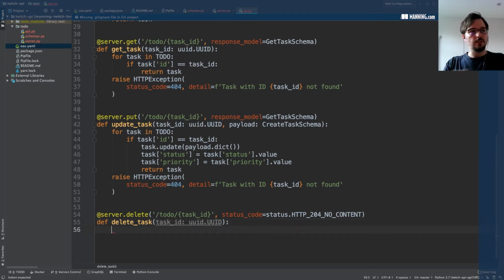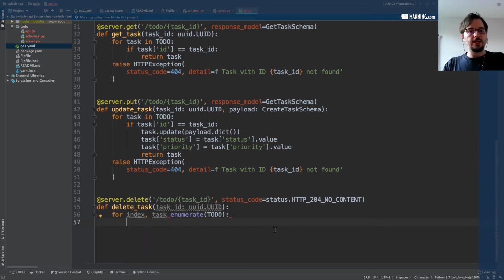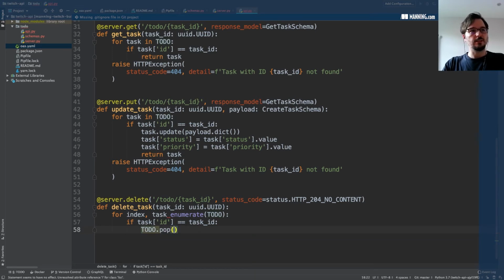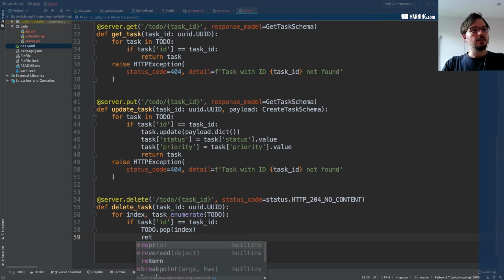And what we do is we say for index, task, we iterate the to-do list, and we say if task ID is equal to the task ID given by the user, then to-do pop, we're going to delete the task by the index, okay? And then we'll return.